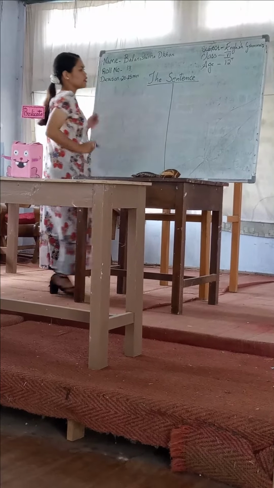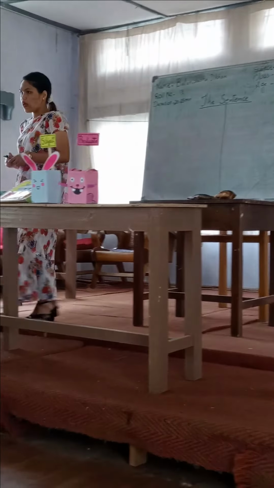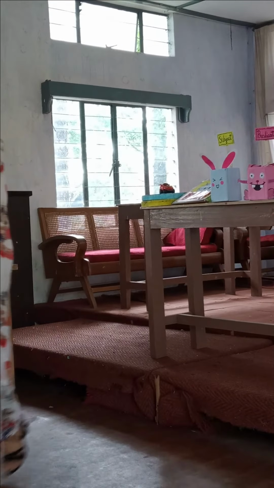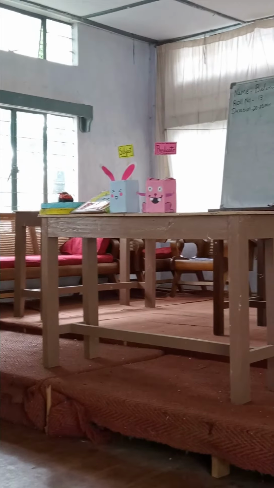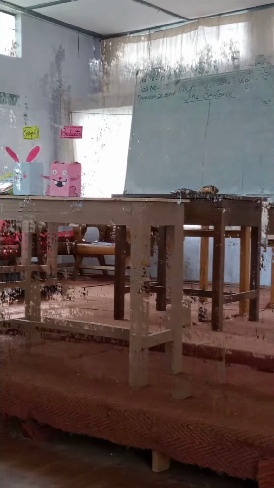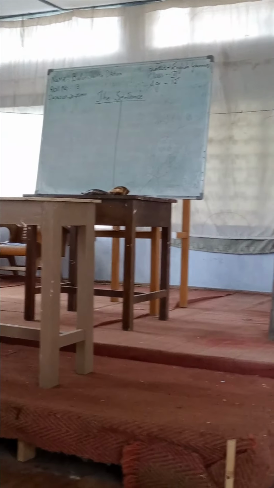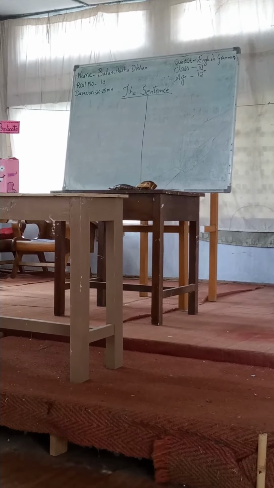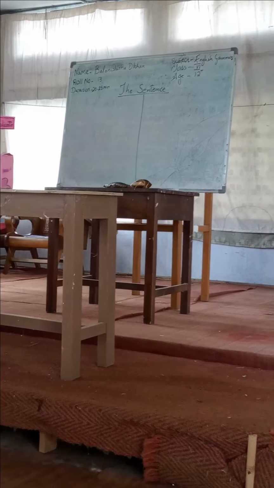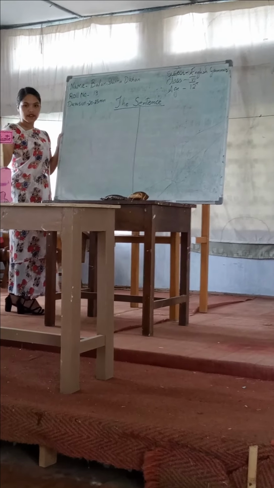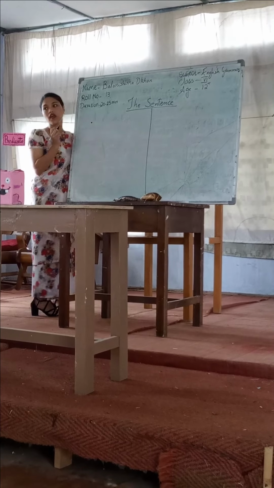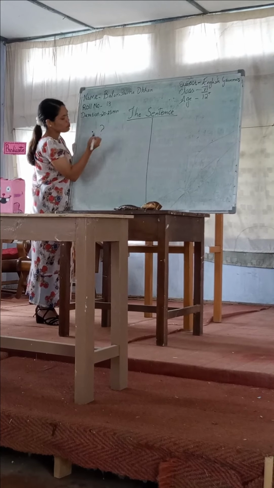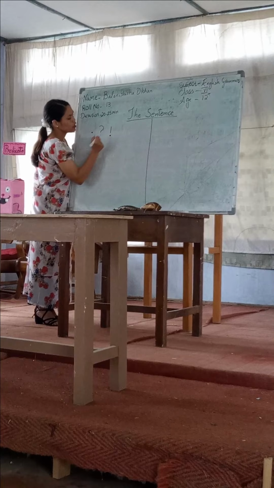So what is a sentence? As we know, a sentence is a group of words put together in a proper order which makes complete sense. For example, a sentence always begins with a capital letter and ends with a full stop or a question mark or an exclamation mark. It always begins with a capital letter and ends with a full stop. Can you see? All of you? Yes. It also can end with a question mark and exclamation mark.